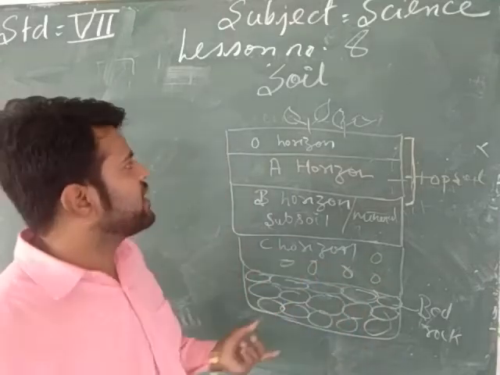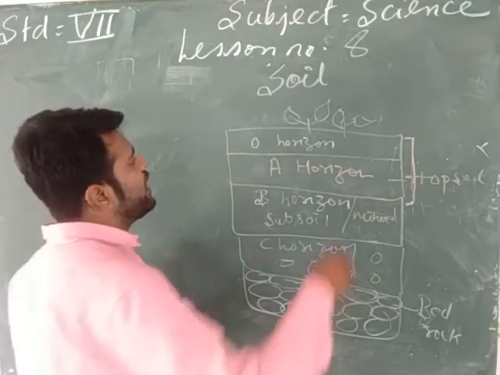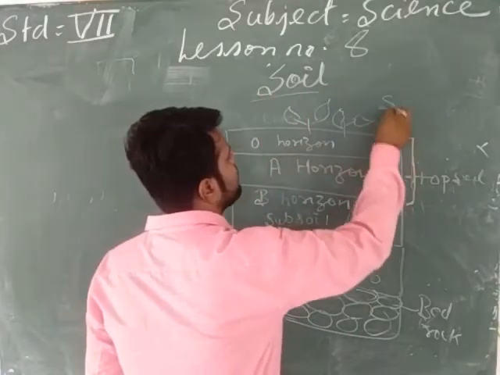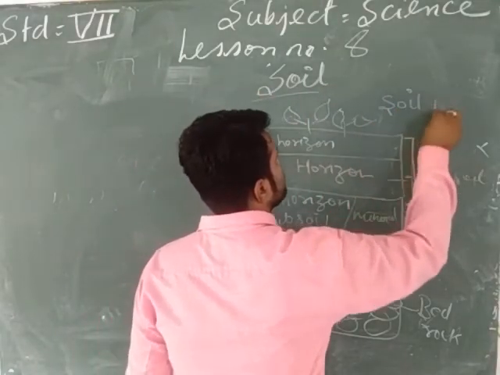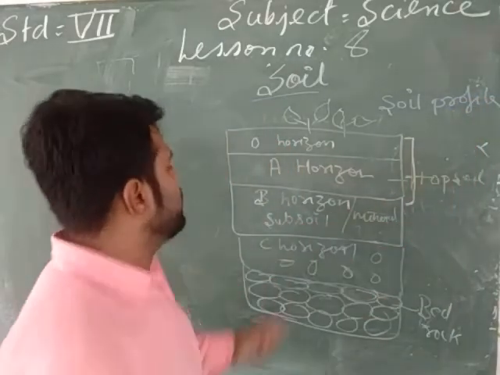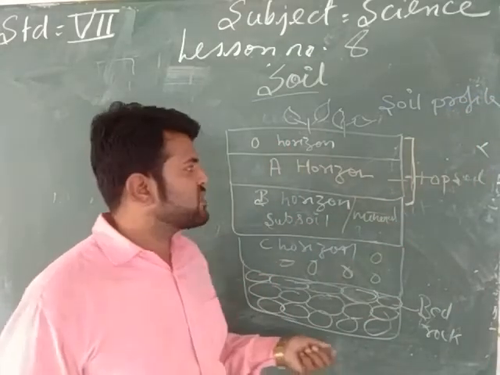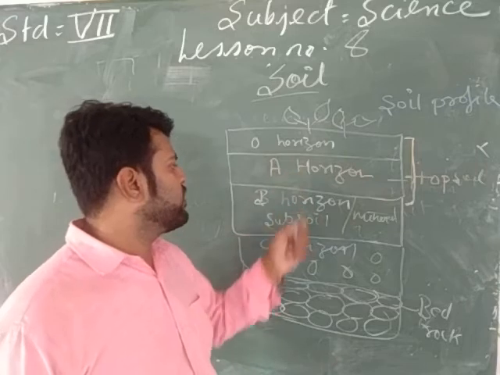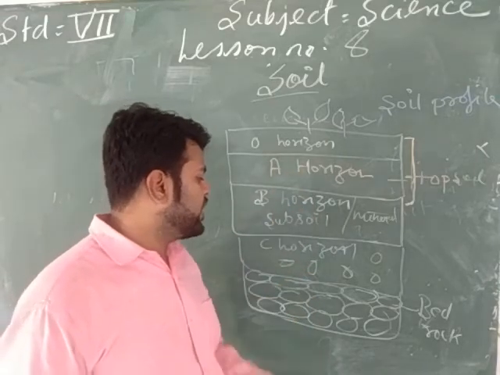So here we have seen, beta, this is called your soil profile. This diagram is your soil profile. Soil profile consists of five layers: O horizon, A horizon, B horizon, C horizon, and bedrock.